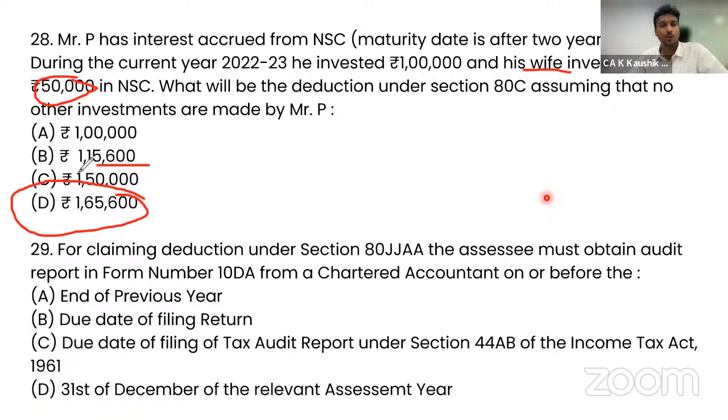And if you see 80C, you will select 1,50,000. Both are wrong. And if you do not include 15,600 because it is considered as reinvested. If you have reinvested in NSC, that is also considered as deduction. So 1,15,600 is the correct answer.